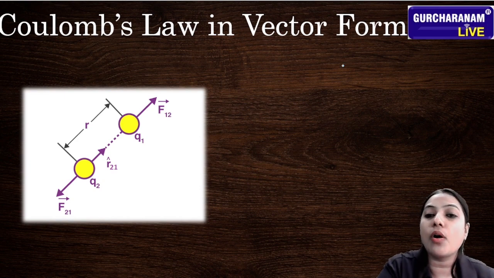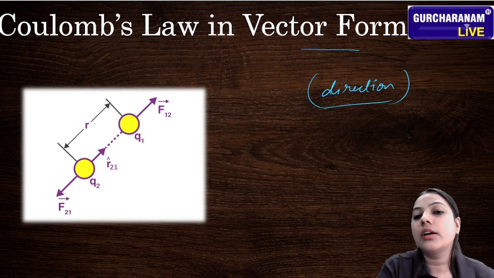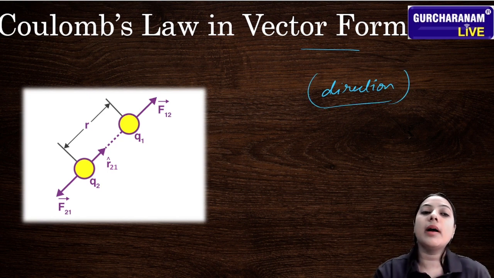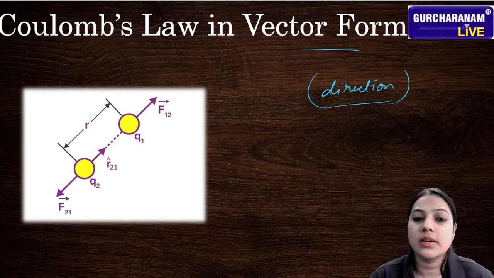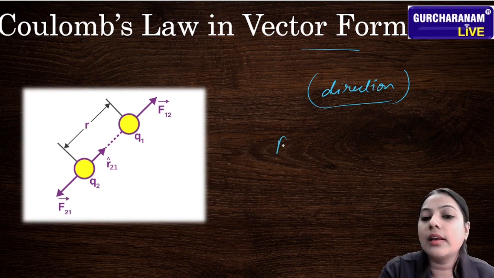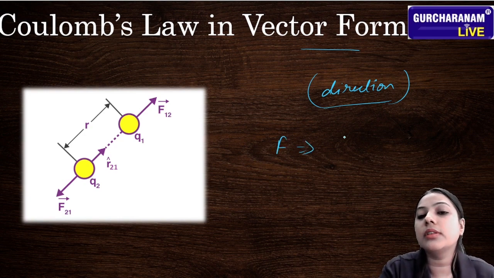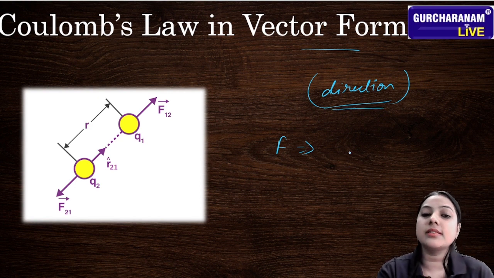Because the vector form also gives the direction, while Coulomb's law doesn't define the direction. It only calculates the magnitude of force. Coulomb's law in vector form lets us know the direction of forces.